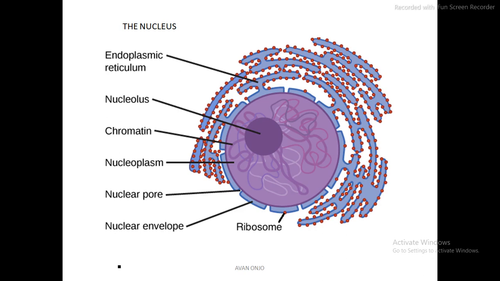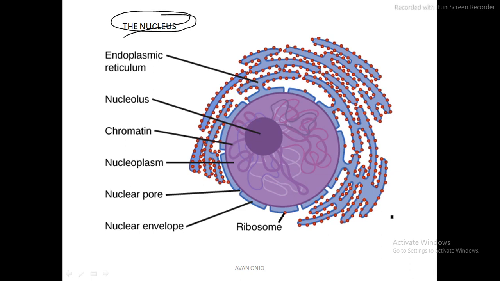Now I have to take another topic which I'm going to start in this video itself. This is going to be the last topic for the video, and we are going to discuss the nucleus, a very important organelle. It is like a CPU to the computer, a brain to the human body. The nucleus is the mastermind of the cell, the power center of the cell. It takes care of various functions of the cell.